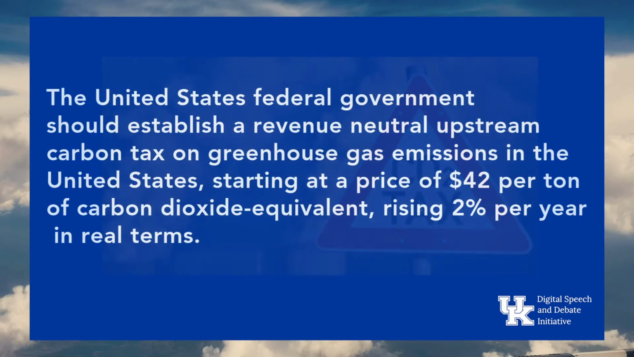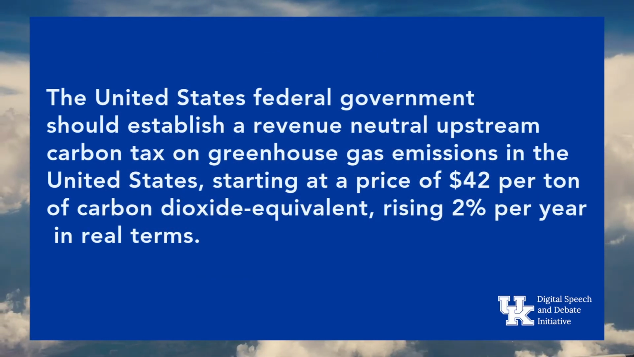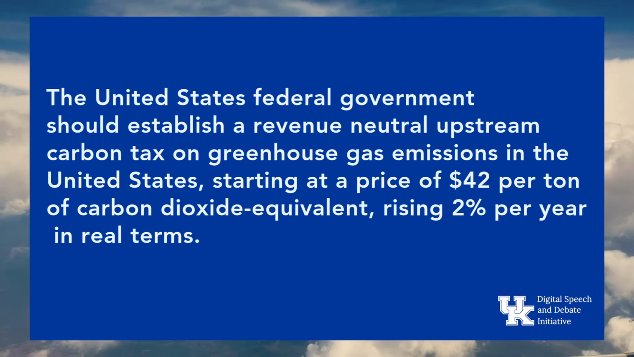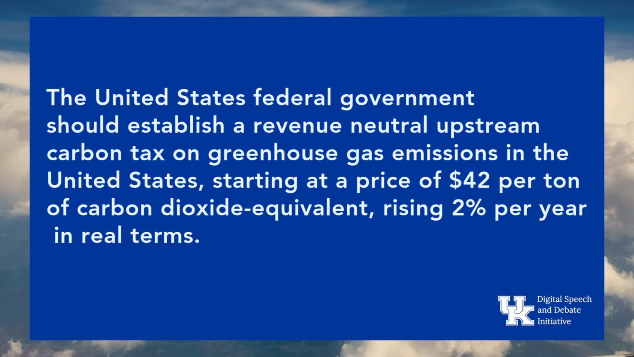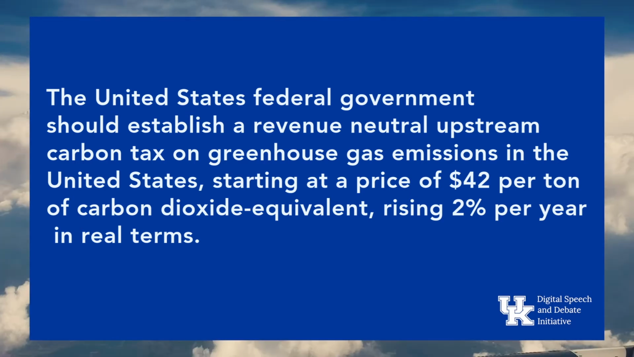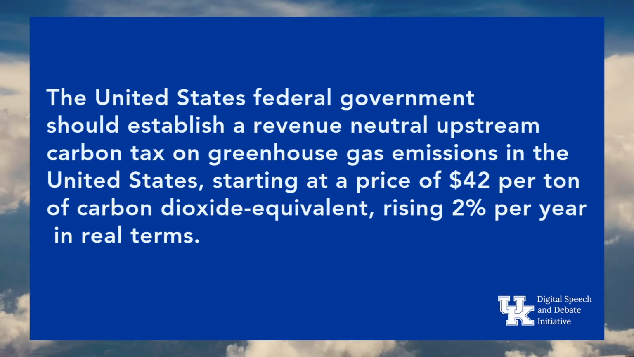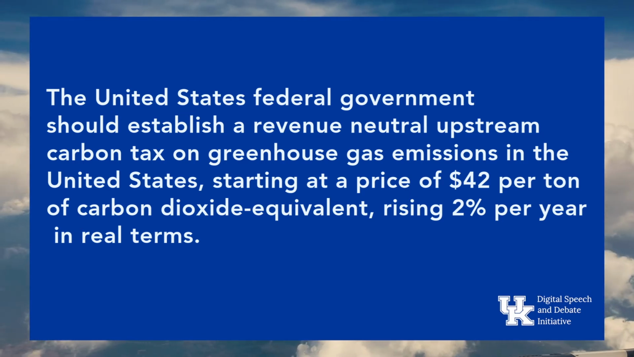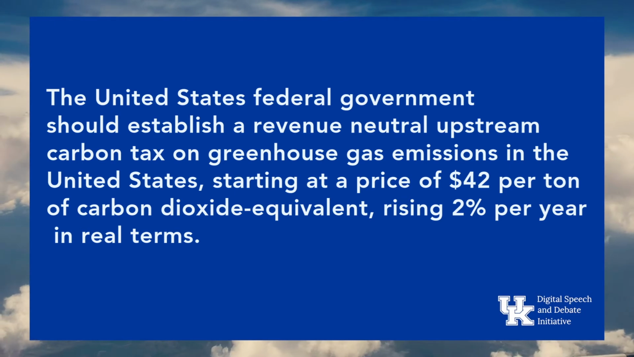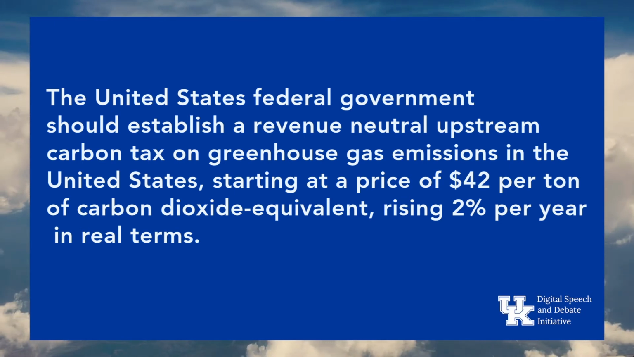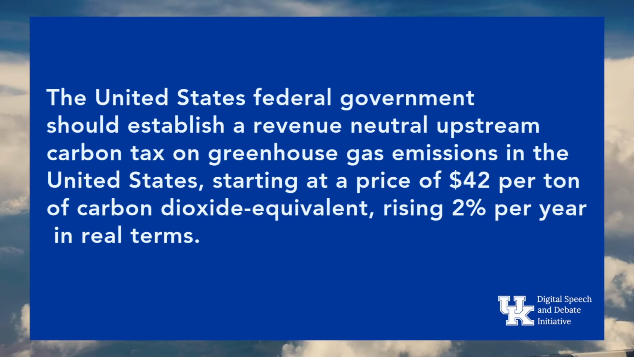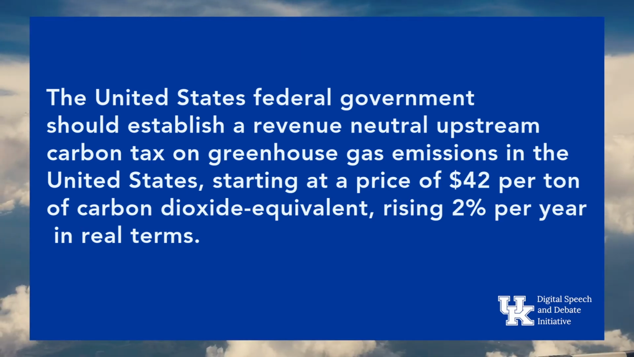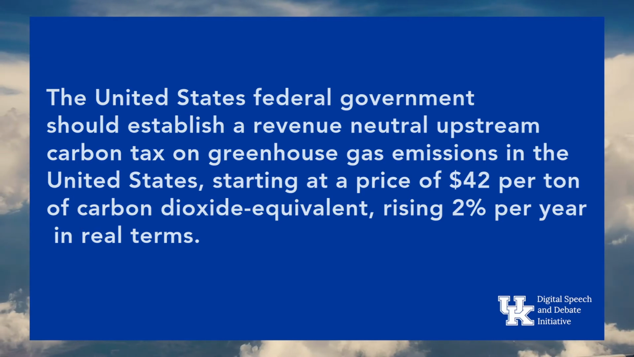Here is an example. Quote, the United States federal government should establish a revenue-neutral upstream carbon tax on greenhouse gas emissions in the United States, starting at a price of $42 per ton of carbon dioxide equivalent, rising 2% per year in real terms. The plan is written with the goal that the action it proposes is both necessary and sufficient to resolve the harms identified by the advantages. We'll cover necessity and sufficiency more in depth in a later video.